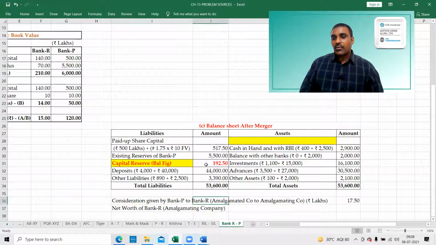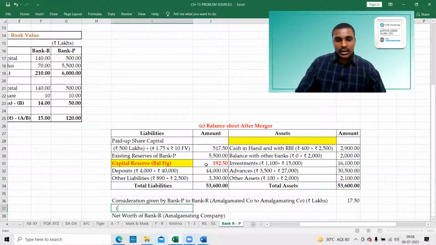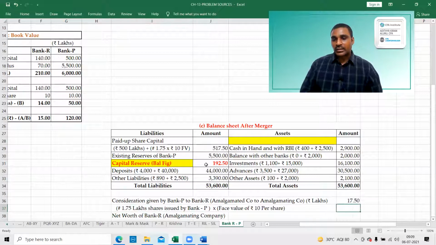How did I get this 17.5? 1.75 lakh shares were issued by Bank P at a face value of rupees 10 per share. 1.75 into 10 is equal to 17.5 lakhs.